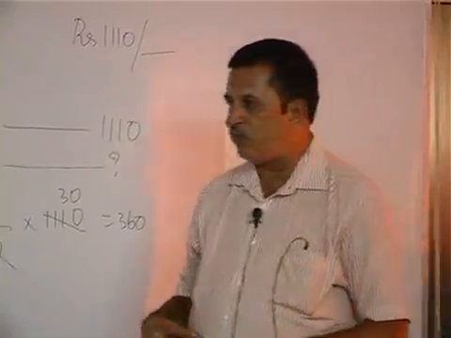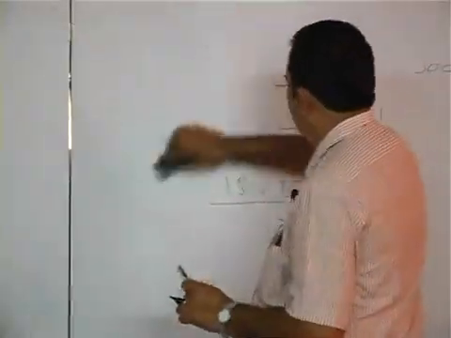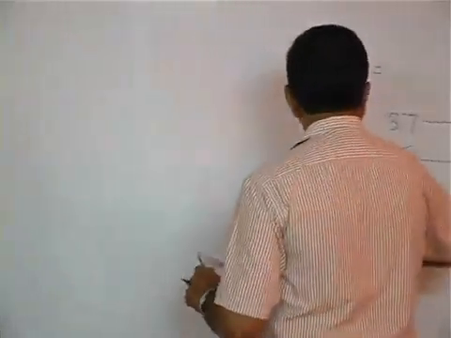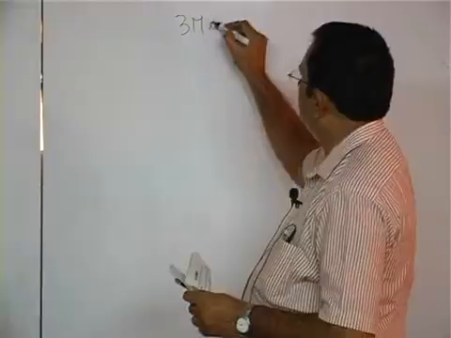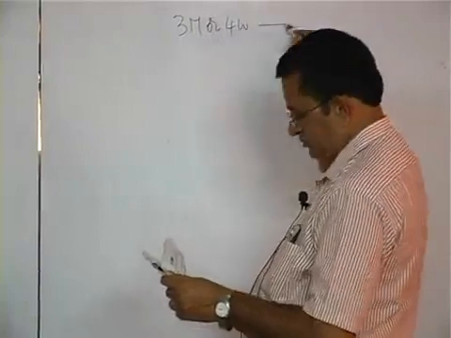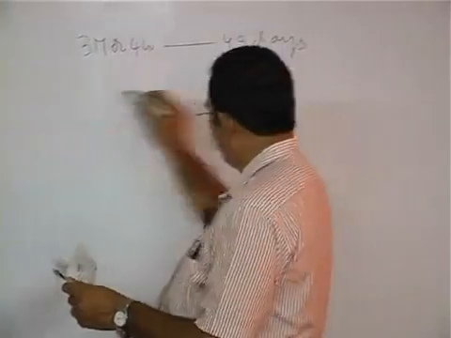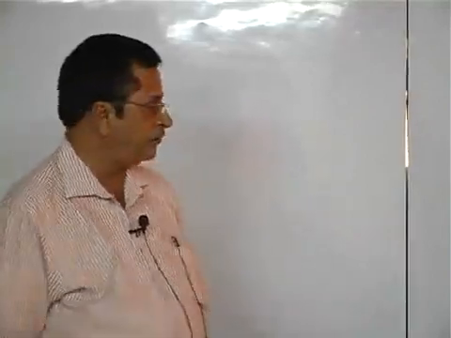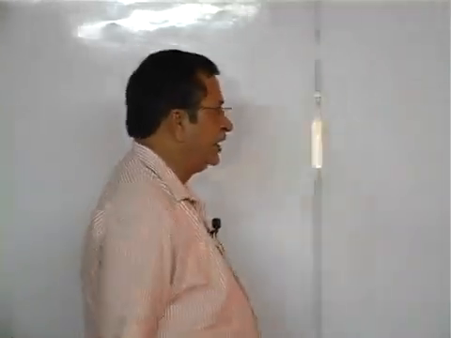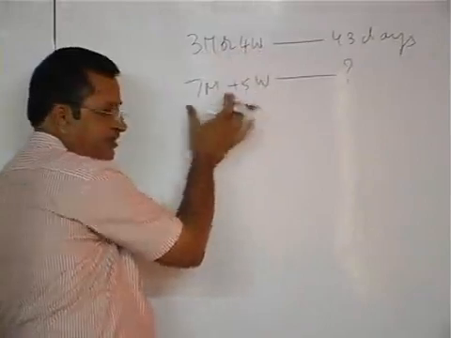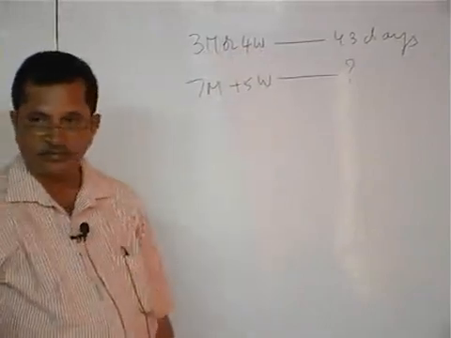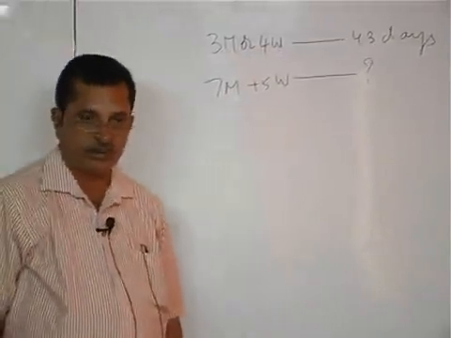Three men or 4 women can build a wall in 43 days. In how many days can 7 men and 5 women build the similar wall? How do we do it?